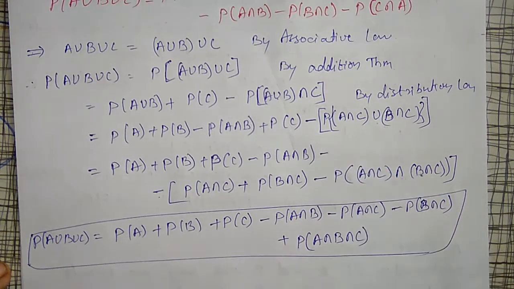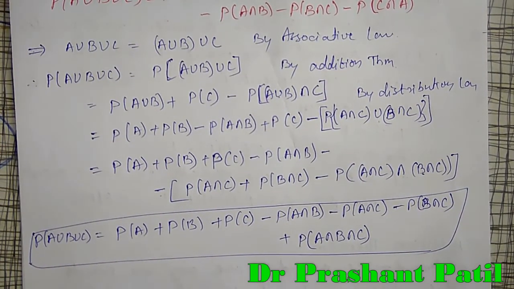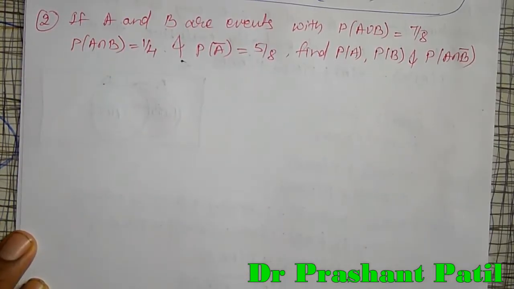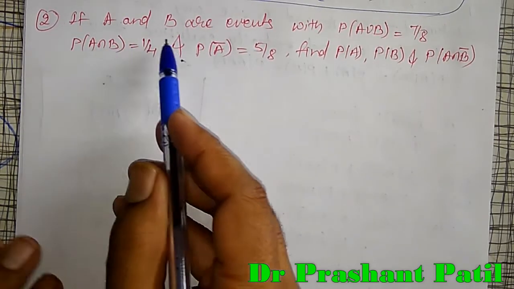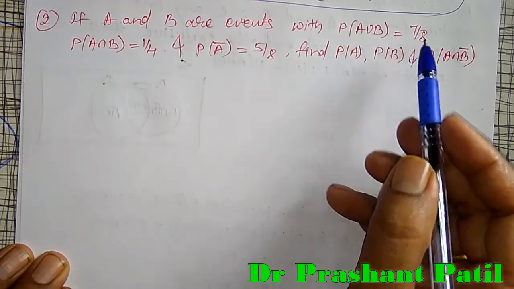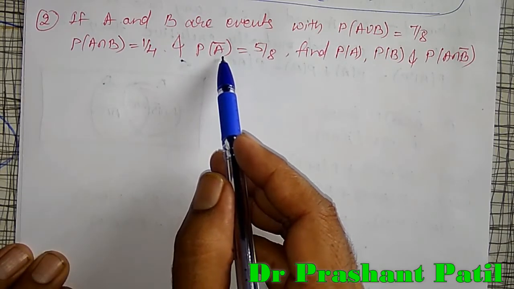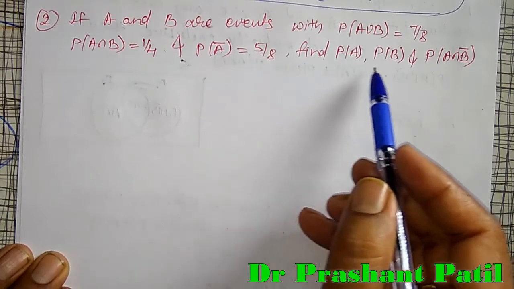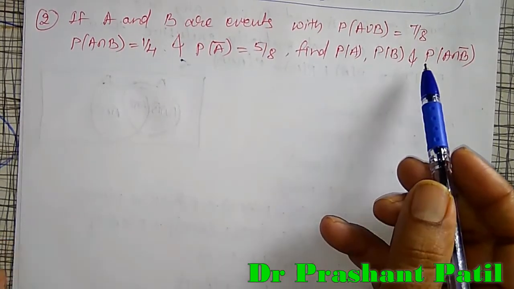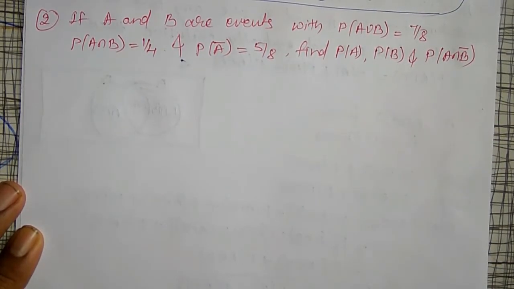Okay, this is how to prove within 2-3 steps using the set theory. Let me come to another example here. If A and B are events with the probability of A union B equal to 7/8, A intersection B equal to 1/4, probability of A bar is equal to 5/8, then find the probability of A, probability of B and probability of A intersection B bar. All these things I have to calculate one by one.